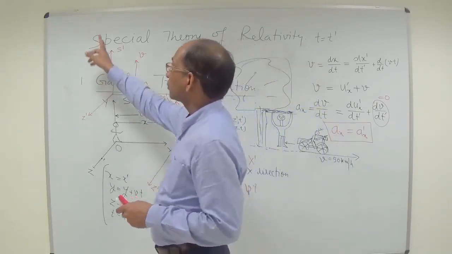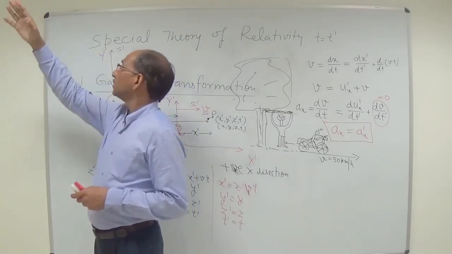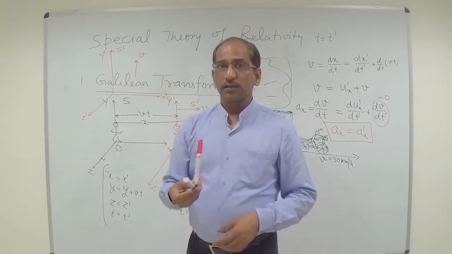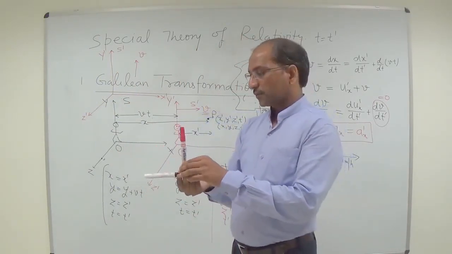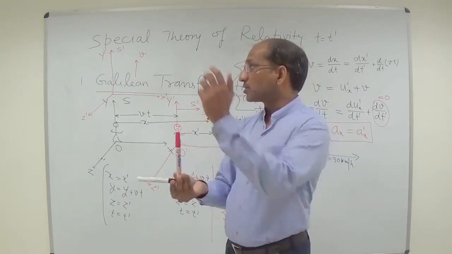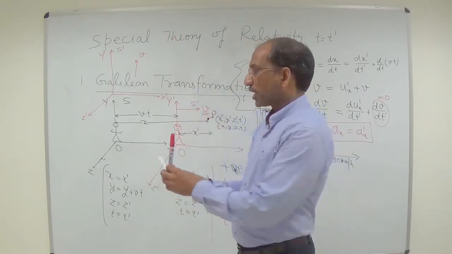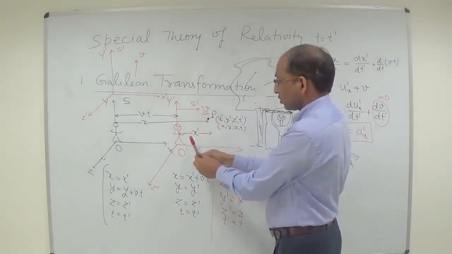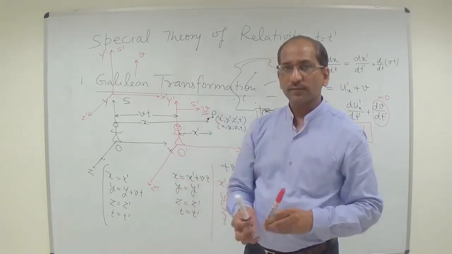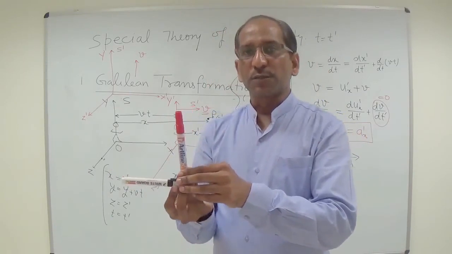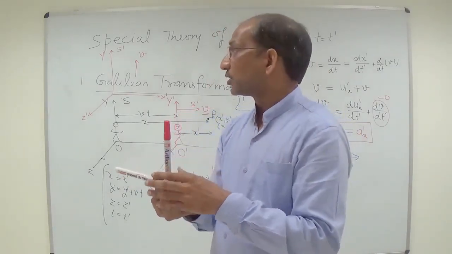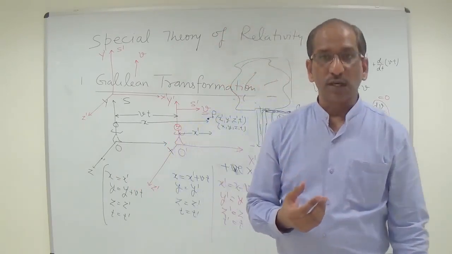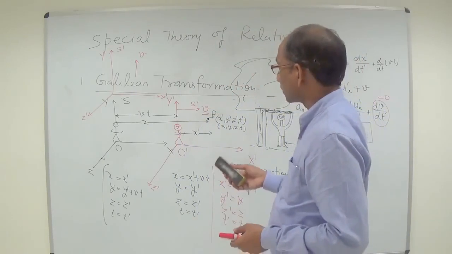So you can imagine, suppose this is one coordinate system and I am here at this particular point, like this. This is the situation. One coordinate system is here, and another coordinate system is in space, not in any particular direction along the x-axis or about that axis. It is in free space. And in this situation, what will be the Galilean transformation? What will be the relationship between the coordinate systems?